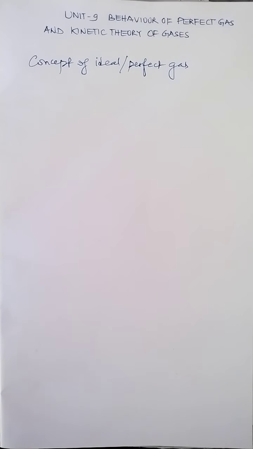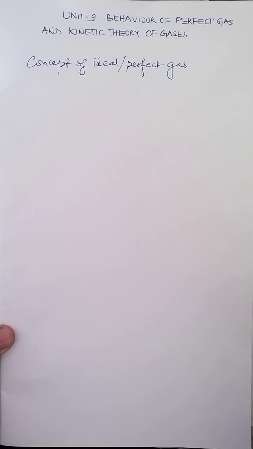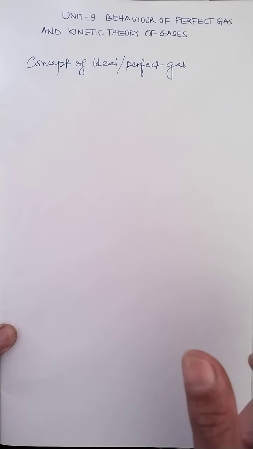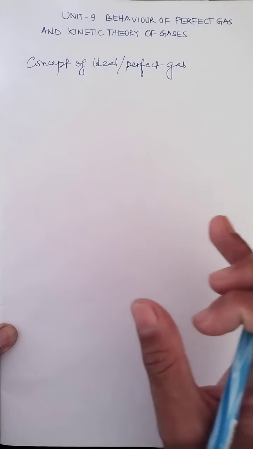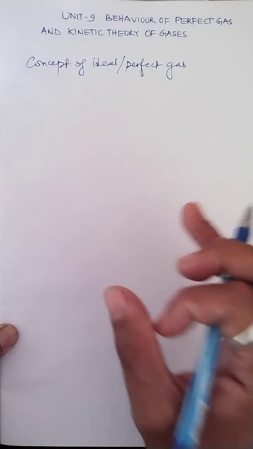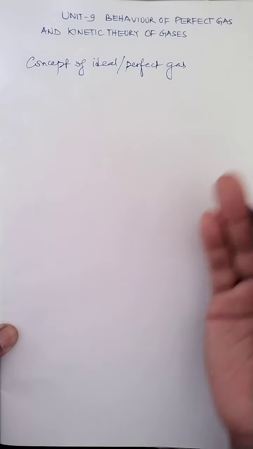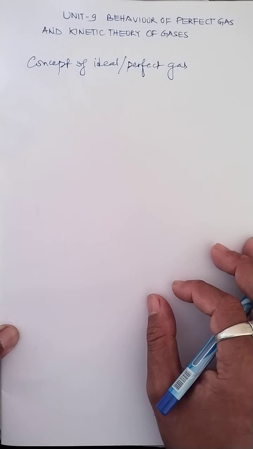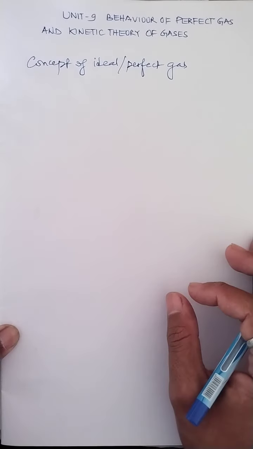Laws like Boyle's law and Charles' law are easily applicable for gases, but not for all conditions. When we define Boyle's law, Charles' law, and the gas law, these laws give a relation between the pressure, the volume, and the temperature of the gas. In actual practice, it is observed that gases do not strictly obey Boyle's law, Charles' law, and the law of pressure in all conditions of temperature and pressure.